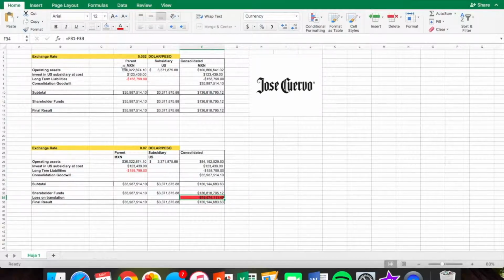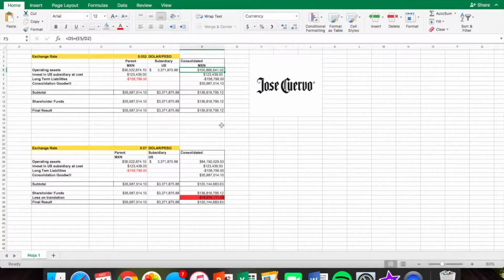As we can see, in the first scenario, the operating assets based on the company's reports have a value of this amount in pesos in the parent country, while in the subsidiary, it registered a value of operating assets of this other amount. The company has invested in the past years a sum of 123,439 pesos in the U.S. subsidiary at cost and has a loss of 158,799 pesos in long-term liabilities. When consolidating the operating assets by adding the value in pesos to the value in dollars divided by the exchange rate, the result is this other amount.